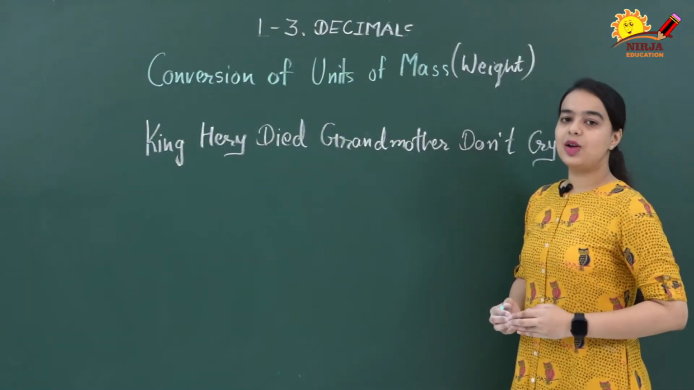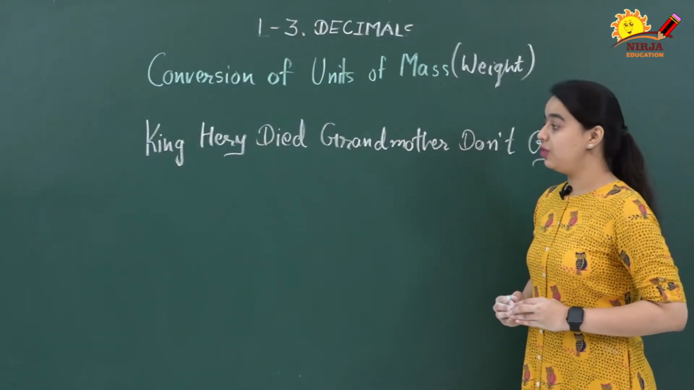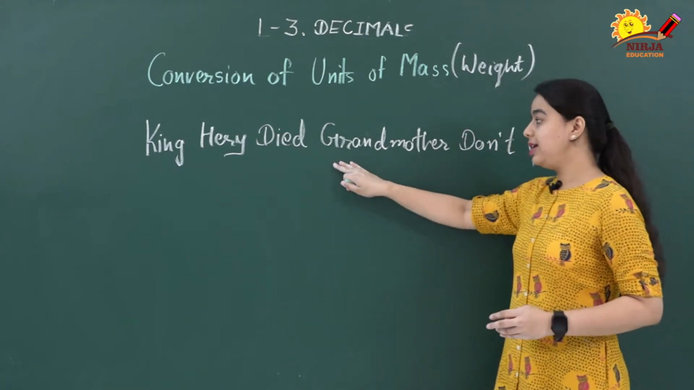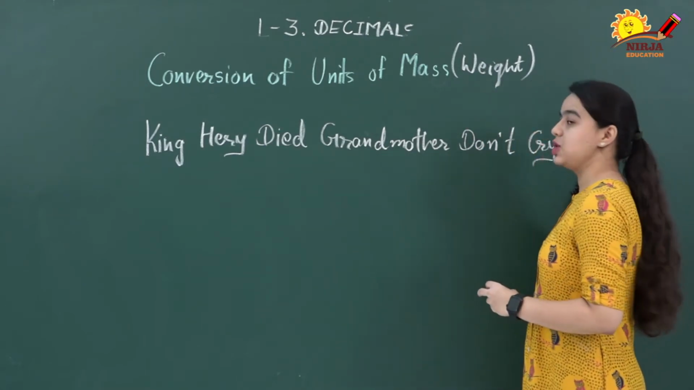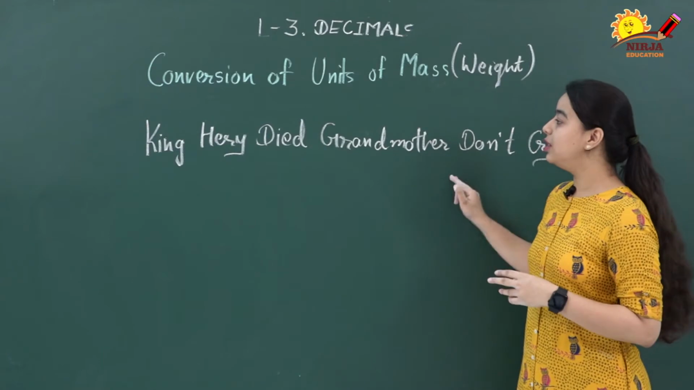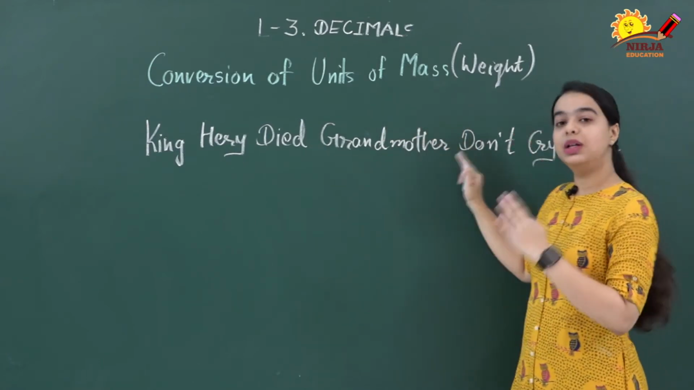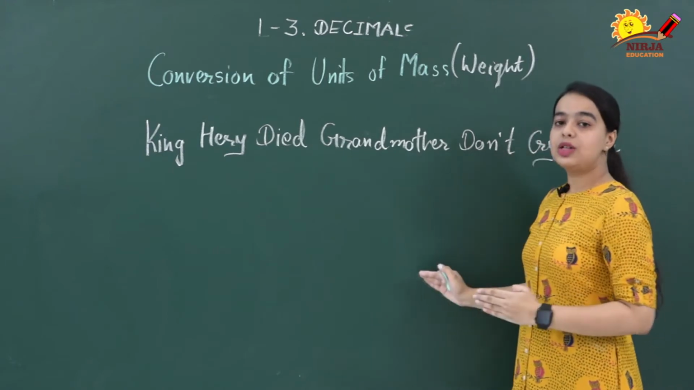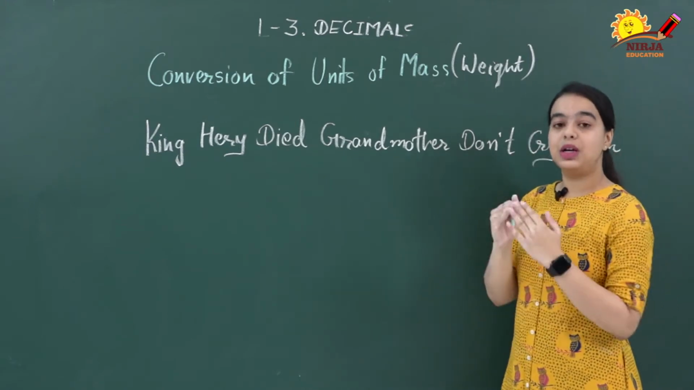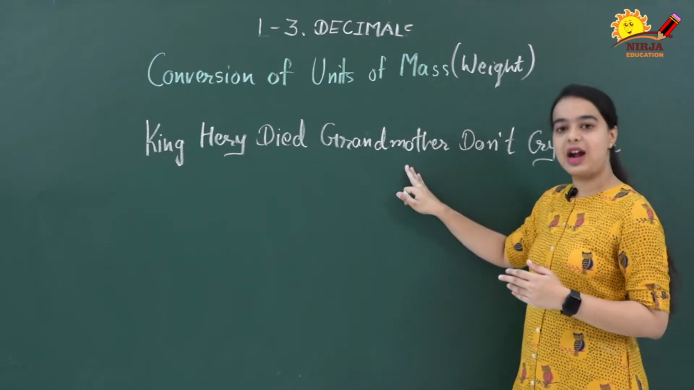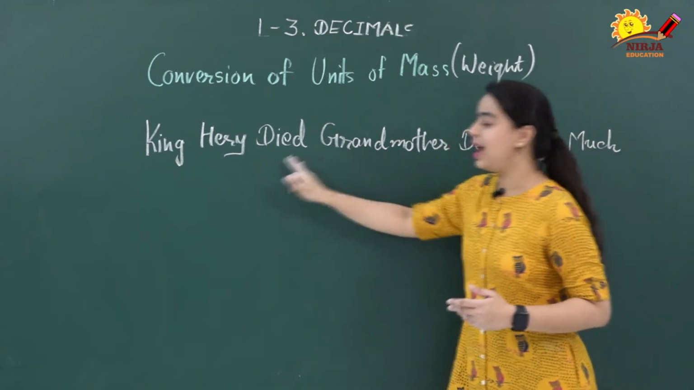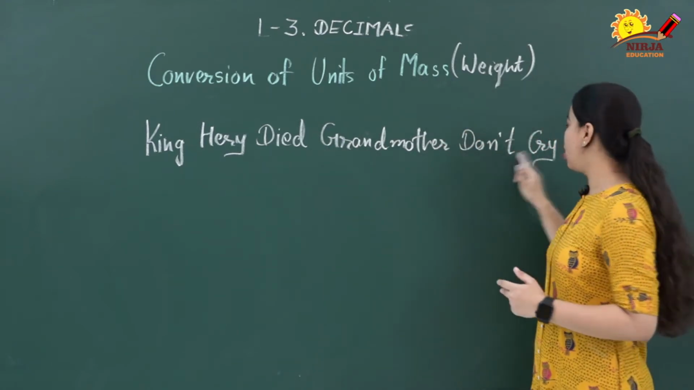So as you can see on the board, I have written one statement which is: King Harry died, grandmother don't cry much. If you remember, I have given this statement for units of length like that: King Harry died, mother don't cry much. Here also we are using the same statement, but instead of mother we are using the word grandmother, right? So King Harry died, grandmother don't cry much.